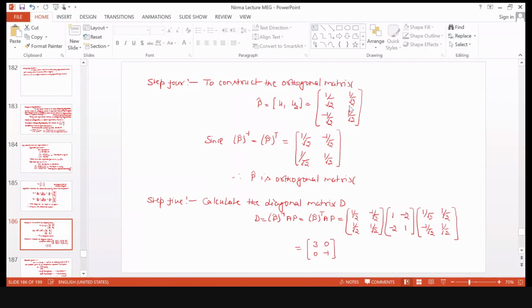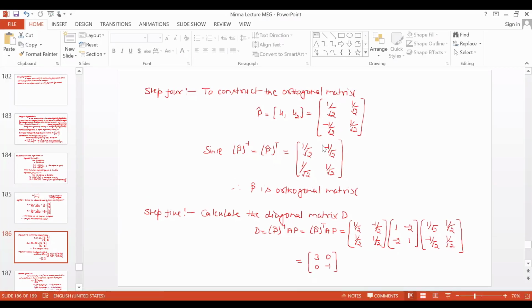The magnitude of u1 is 1, the magnitude of u2 is 1, and u1 and u2 are mutually orthogonal because their inner product is 0. So in this case P cap inverse will be equal to P cap transpose, which is this value. Transpose, how to calculate this? The first row will become the first column and the second row will become the second column. Therefore P cap is the orthogonal matrix.